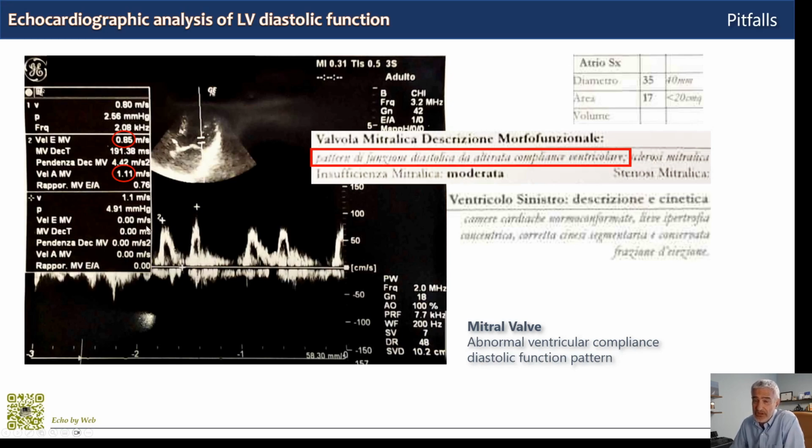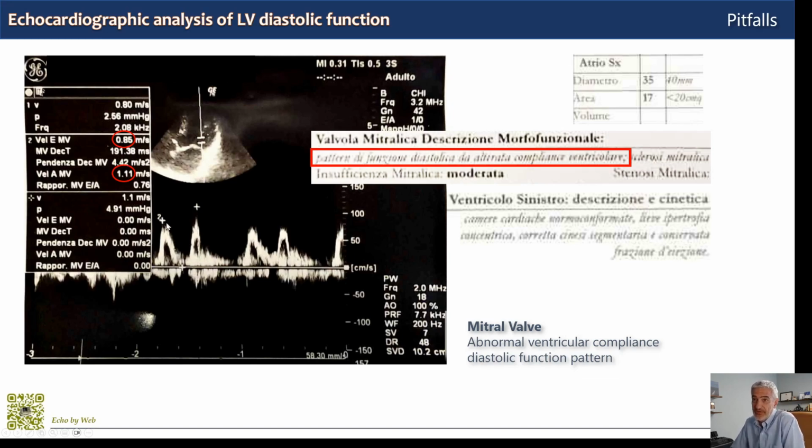And the cardiologist measured a slightly hypertrophic left ventricle with a normal left atrium, normal systolic function, normal pulmonary systolic pressure. Look at the mitral inflow. The peak E wave is measured as 85, and the A wave is 111.